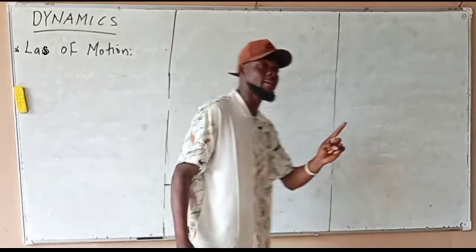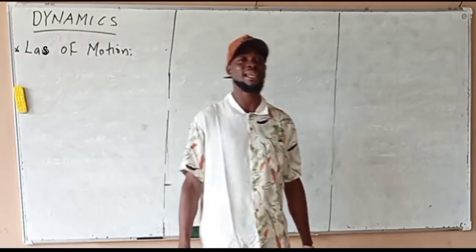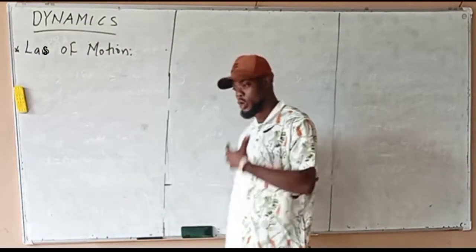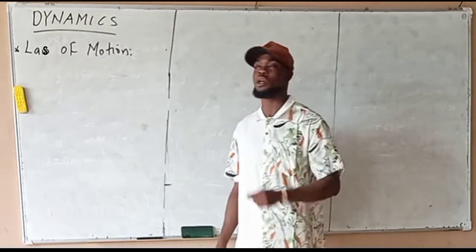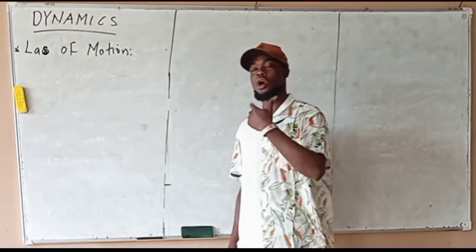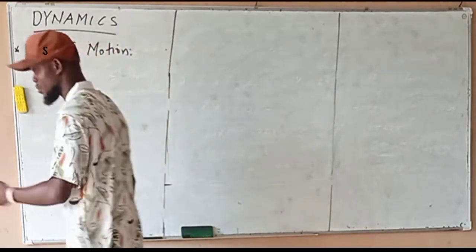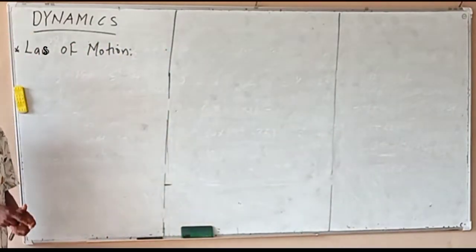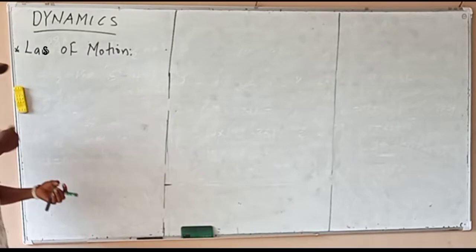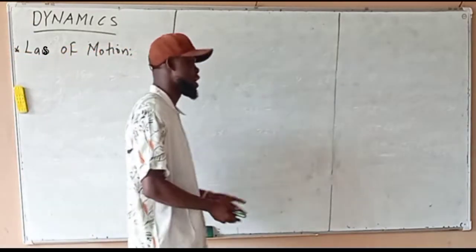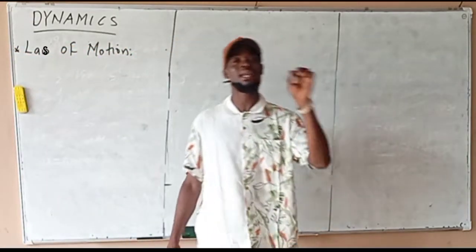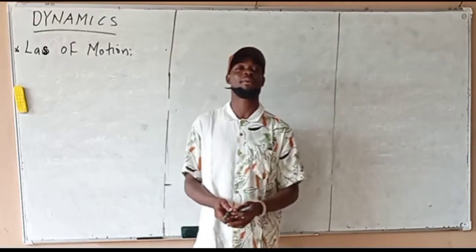The first law of motion says that a body will continue to be in a state of rest or uniform motion unless an external force acts on that body. Unless an external force will do what? Will act on that body. The body will continue to be in what? In a state of rest or uniform motion unless an external force acts on that body.